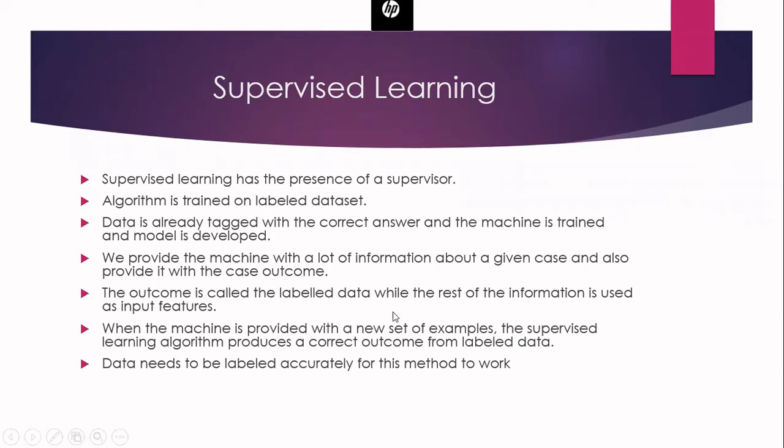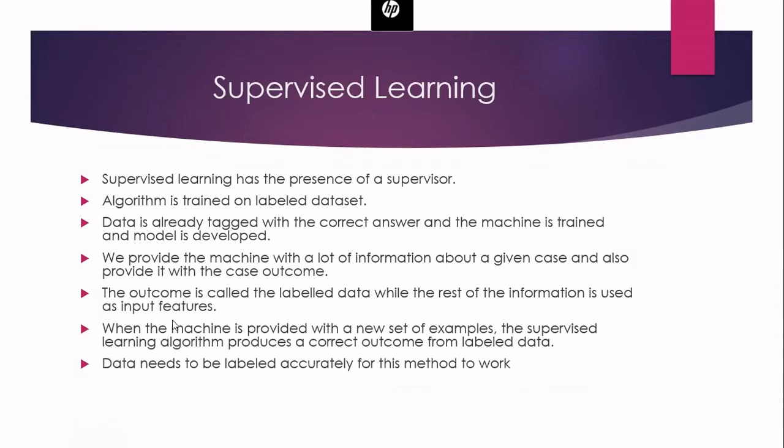So here the outcome is called the label data, along with other information. If I say that the label is banana, why am I giving the image of a banana? Because from that, it will be learning other features. During training, you give the labels. With the help of the label, it will first learn the features from the image, then associate those features with banana. Later, when that appears in your image, it will say that the label of this particular item is banana. So the outcome is called the label data, while the rest of the information you are providing is the image. From that, it is going to learn various features. That is very, very important.